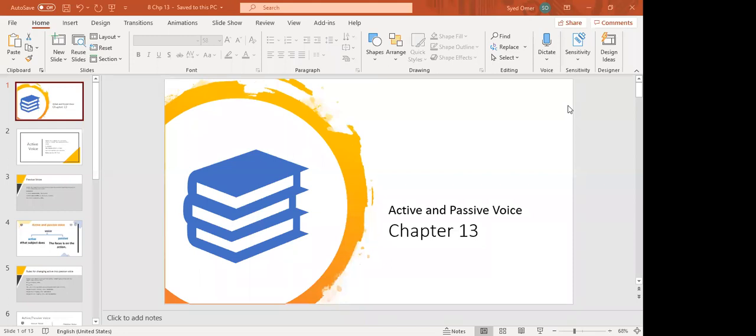We're going to start a new chapter, active and passive voice, which we started before but could not complete, but I'm going to start it again. Now we have done tenses: present tense, past tense, future tense, continuous tense, perfect tense, and perfect continuous tense. You need to revise all these tenses, okay?